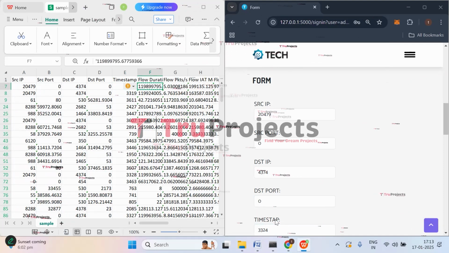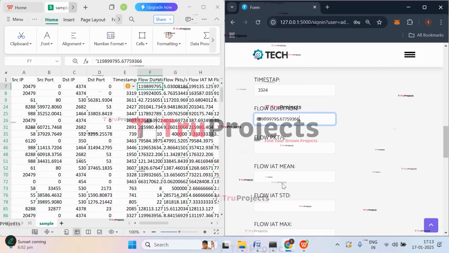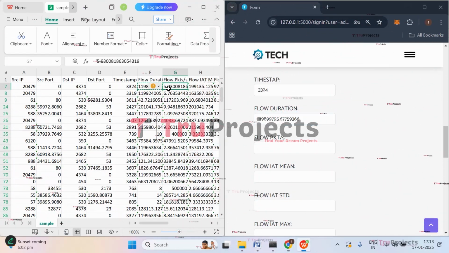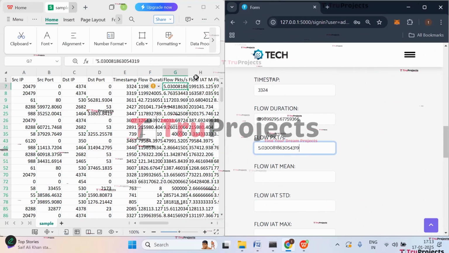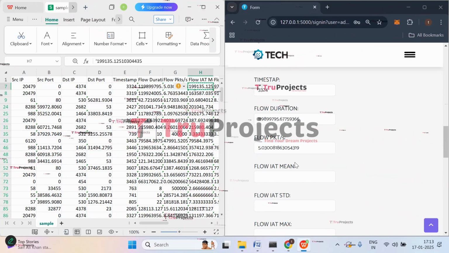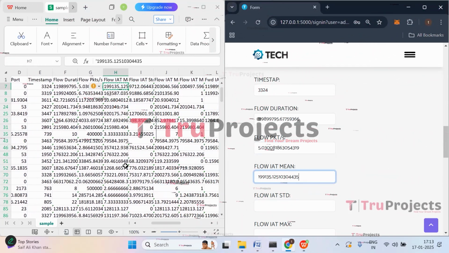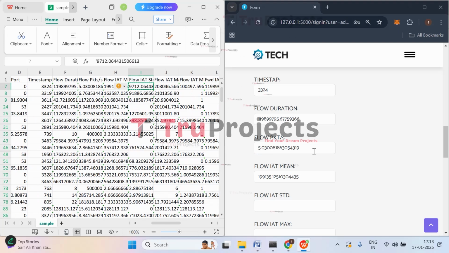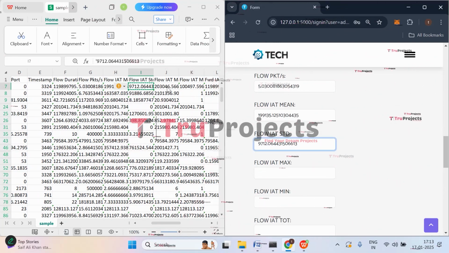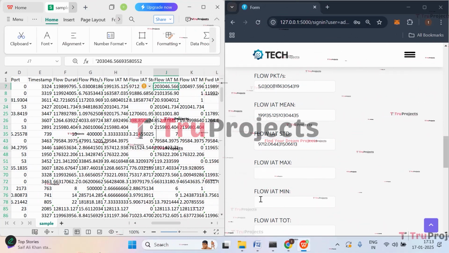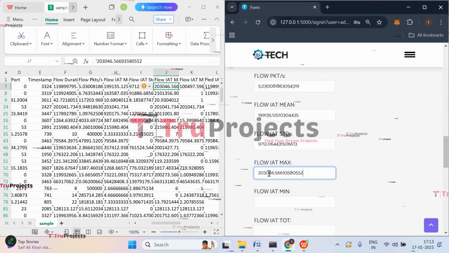And then flow duration. So the flow duration value is some number. And here we have flow packets per second, which is 5.03, and then we have flow IAT mean. Let's enter that. And then we have flow IAT standard deviation, which we have entered here, that is 9712. And then we have flow IAT max.